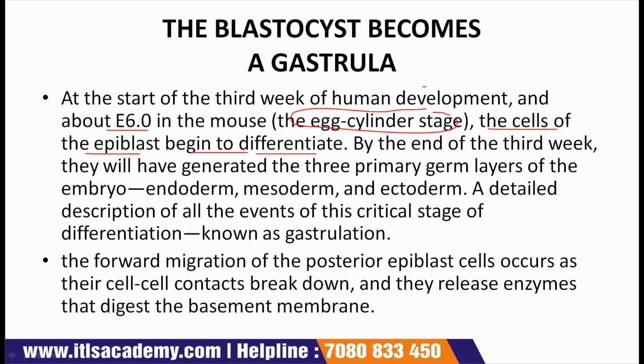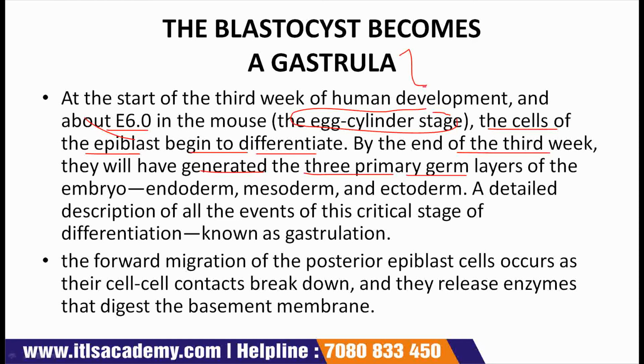If you remember, the cells of the epiblast and the hypoblast formed after the implantation in the case of humans, while these layers formed in the case of mouse embryo before the implantation. So at the start of gastrulation, these cells begin to differentiate. By the end of the third week, they will have generated the three primary germ layers.